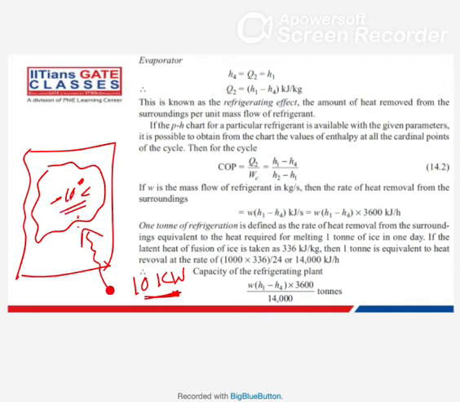Now if some heat, let's say 10 kilowatt of heat, is continuously going inside this refrigerator, then the coils will have to take this same heat to maintain it at minus 10 degrees centigrade. So this coil will have to take the same heat, and then it will have to reject it to the surrounding. So this 10 kilowatt which is given, which is leaking into the refrigerator, is nothing but this Q2 only.